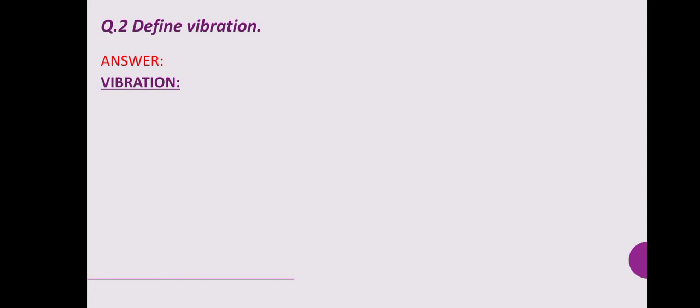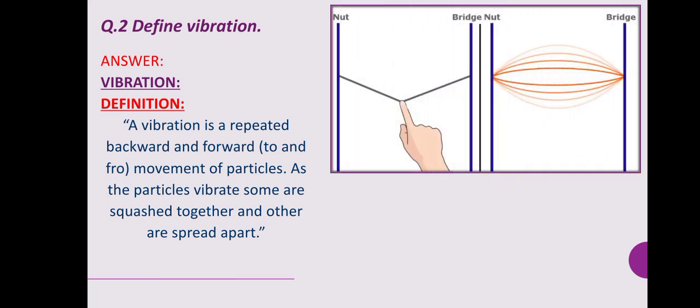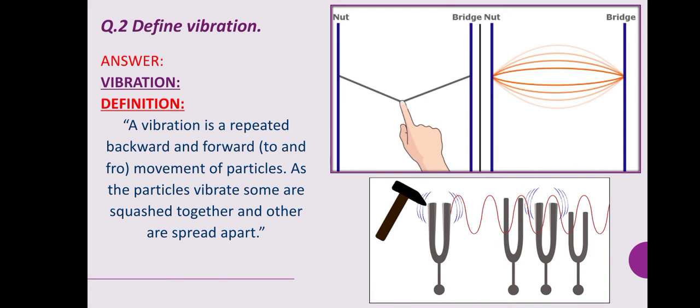Okay, next question, define vibration. A vibration is a repeated backward and forward, to and fro movement of particles. Basically, there are some particles. Which type of particles? Solid, liquid and gas. As the particles vibrate, some are squashed together and others are spread apart. Now watch this video about vibration.